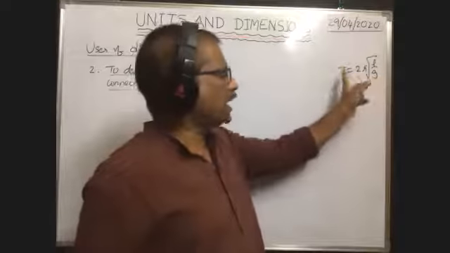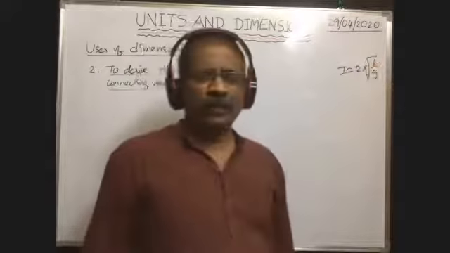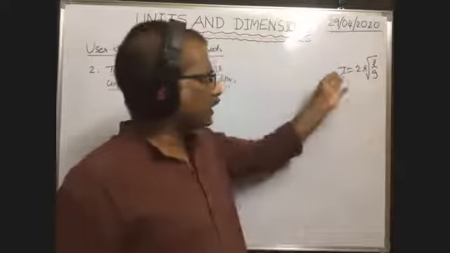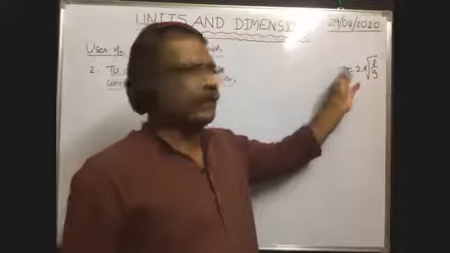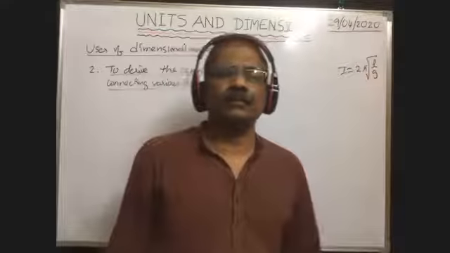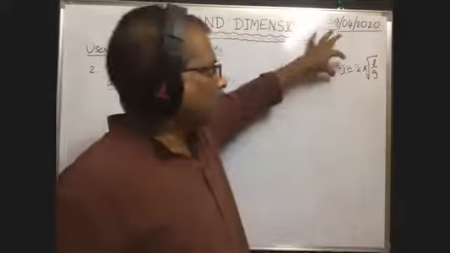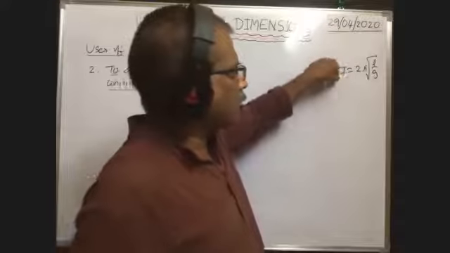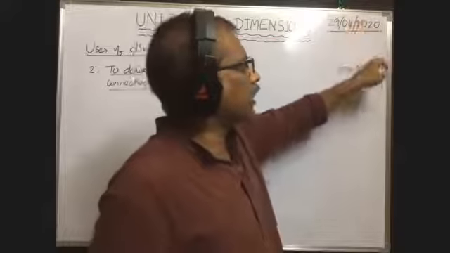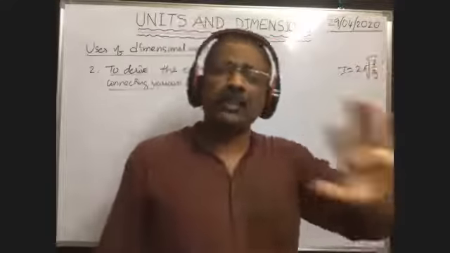That means this time period depends on L and G, no. That means time period depends on the length and acceleration due to gravity at that place. Of course, 2 pi is the constant. That's why here we have to derive the formula for time period. So we should know on what physical quantities this time period depends, means L and G. That will be given in the problem only.